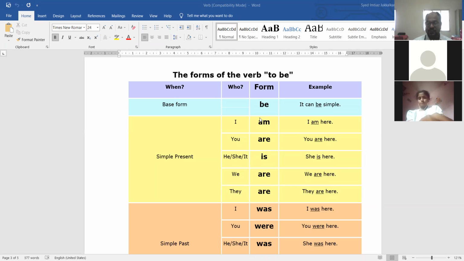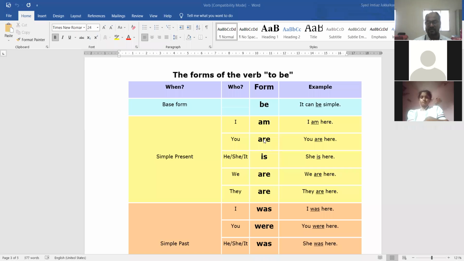So am shows that the pronoun is first person. Am काय काय दाखवतो पहा, फर्स्ट पर्सन प्रोनाउन आहे. ही असेल तर am, he am is not possible. I am is possible. So first person pronoun. दुसरं काय दाखवतो, am singular. I is always singular. आणि तिसरं काय दाखवतो, what does it show? The third thing is that am is in present tense, and this verb of to be is in present tense.